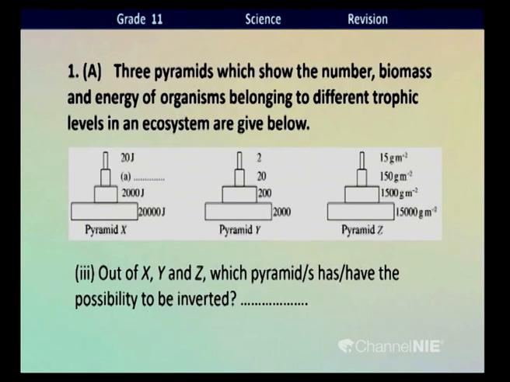All these questions are based on these three ecological pyramids, children. Out of X, Y and Z, which pyramids have the possibility to be inverted? You know that the energy pyramid is never inverted, children, because only 10% of energy is transmitted from one trophic level to the other, so it cannot be inverted.